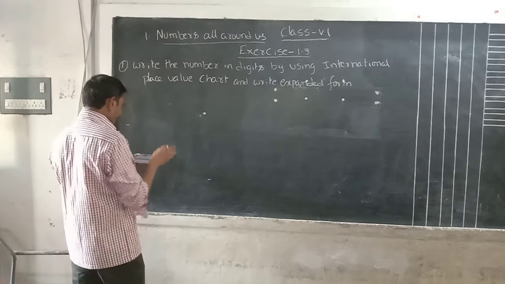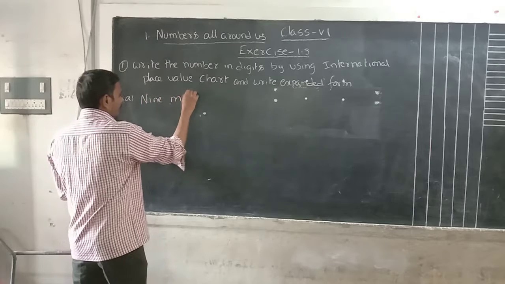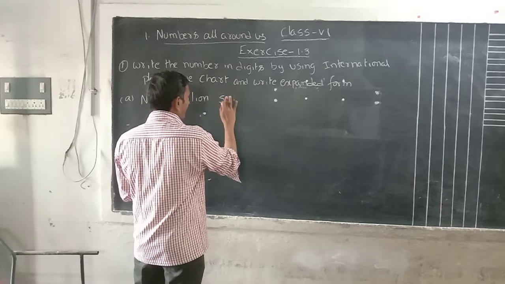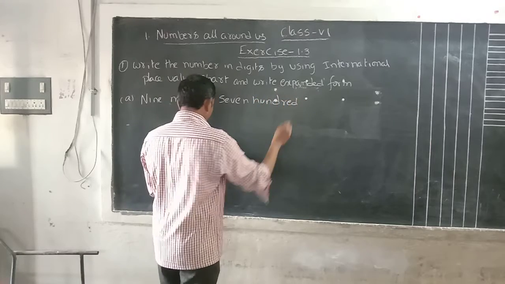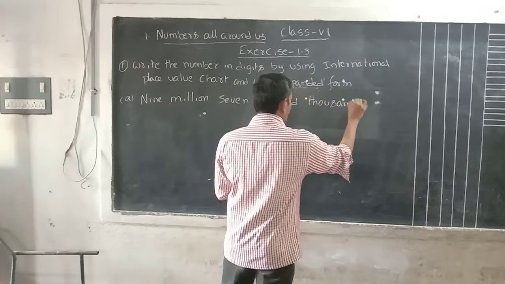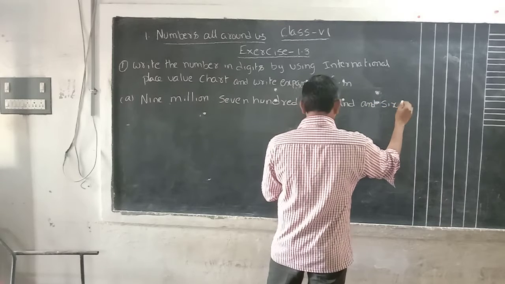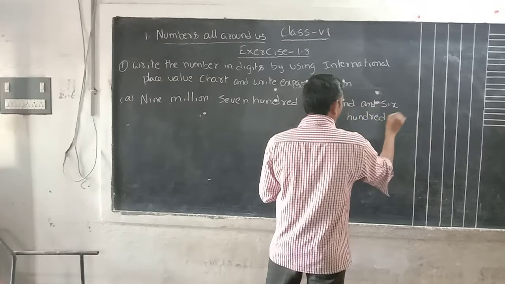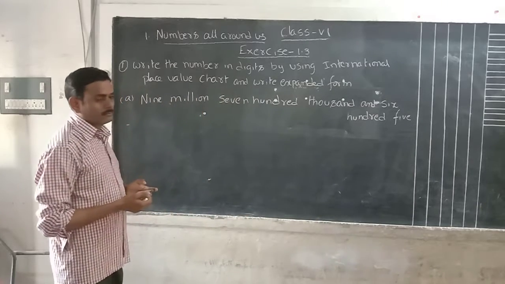In the first one, the sum is 9,700,000 and 605. Okay, this is the first question given to you. Now we will write down the number form.